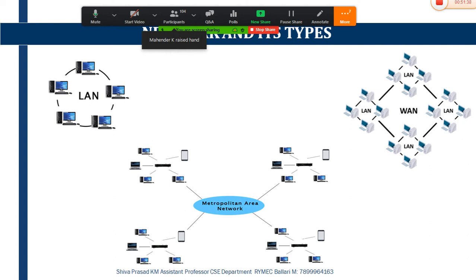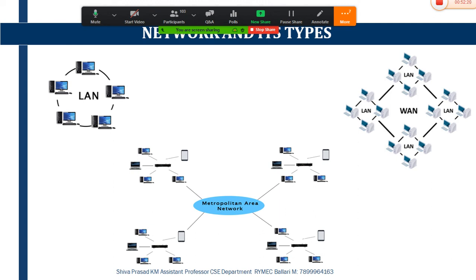And this particular wide area network is quite bigger than LAN. It is not limited to a single location, as LAN is, which is limited to a single location or small area. WAN is used for huge spaces. It can be spread all over the world. It can be used for spreading the network all over the world.